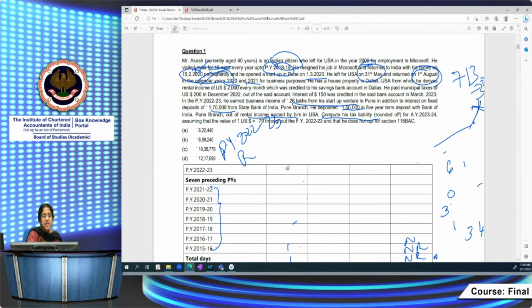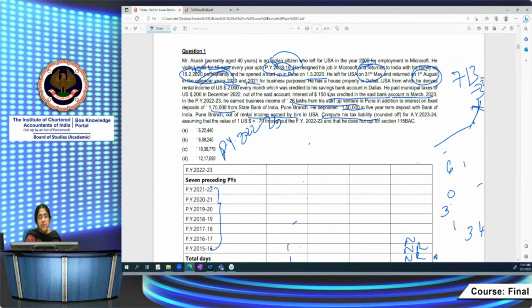Income which will be taxable in his hands will be as an RNOR. He has a house property in Dallas from which he derives rental income of $2,000, which was credited to his savings account in Dallas. It's not brought into India. He has not received it in India. He has received it abroad. So that income is not taxable in case of an RNOR. Municipal taxes: if the income is not taxable, municipal taxes which are paid, you can't claim as deduction. Interest of 140 was also credited to the said bank account in Dallas in March 2023. That again won't be taxable in his hands, being an RNOR.